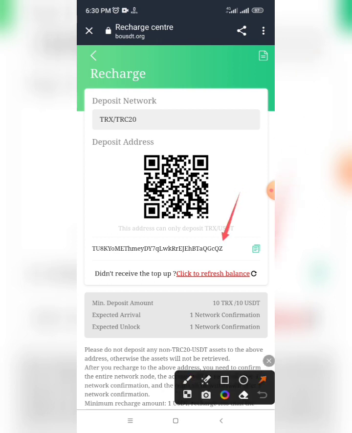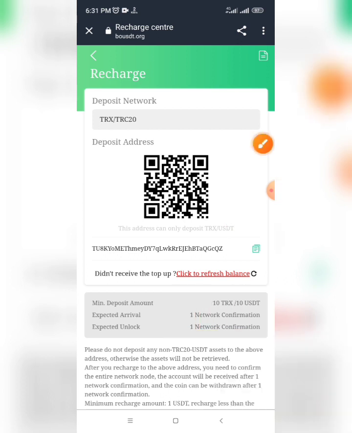If you want to recharge, copy this address and go to any wallet, Trust Wallet or Binance Wallet, and send the money to this address, TRC20 network. After you send the money to this address, click this. The money will arrive in 1 minute to your account. Like we see, minimum deposit is 10 TRX or 10 USDT, everyone.